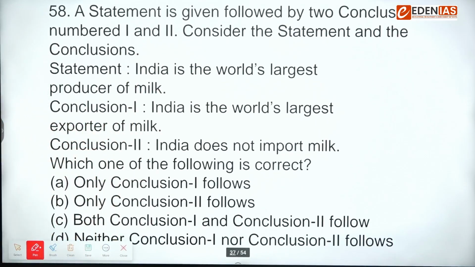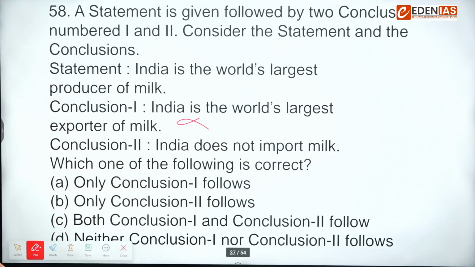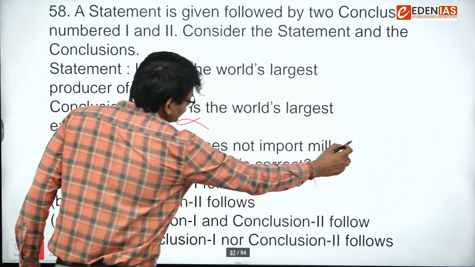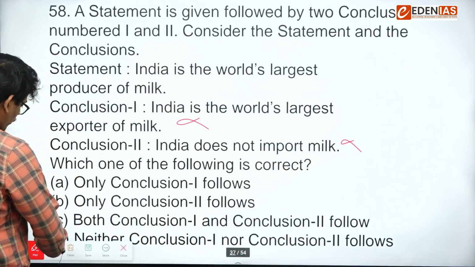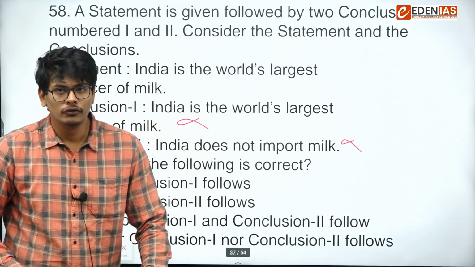Question on statement and conclusion. Question says a statement is given followed by two conclusions, number 1 and 2. Consider the statement and the conclusions. Statement 1 says India is the world's largest producer of milk. And the conclusion was India is the world's largest exporter. We can't conclude that. India does not import milk. Again, we cannot conclude that. That's why answer is option number D. Neither conclusion 1 nor conclusion 2 follows.